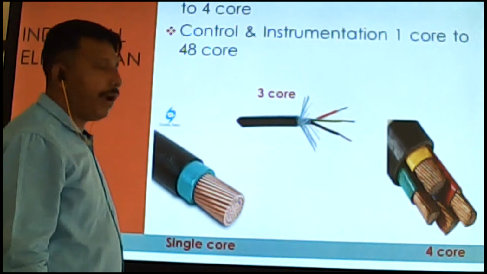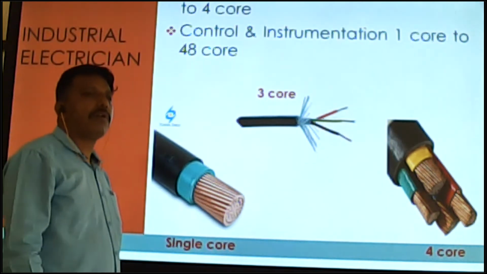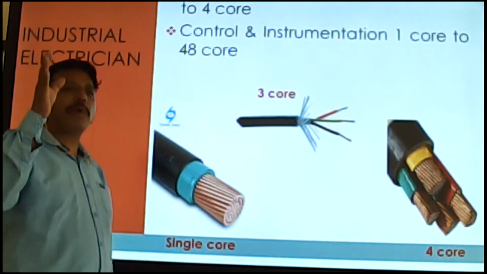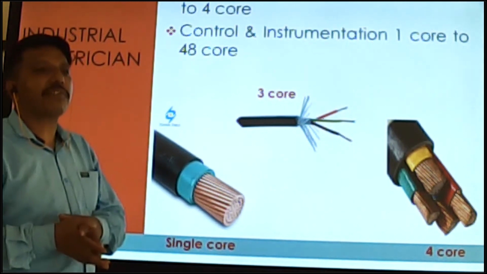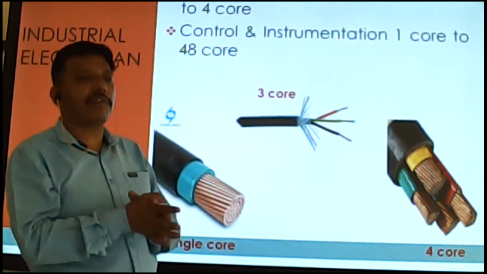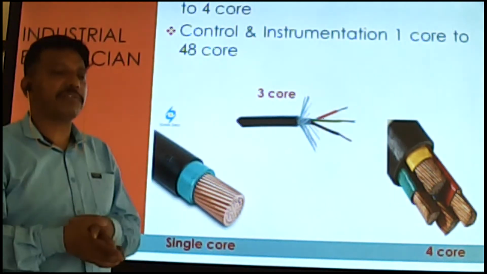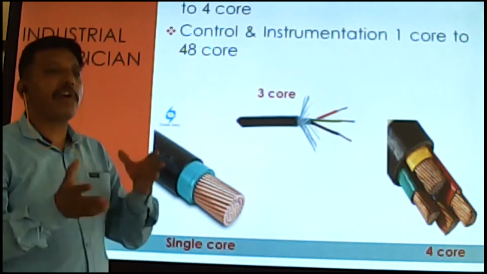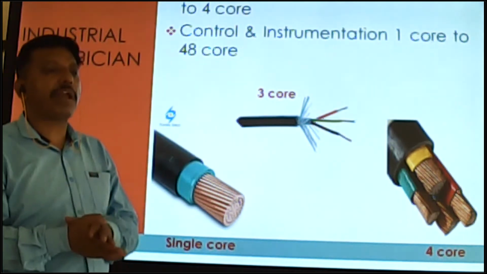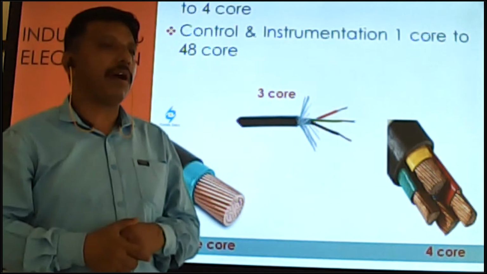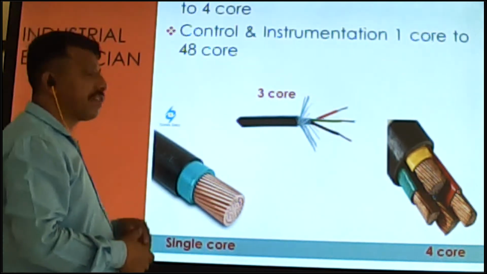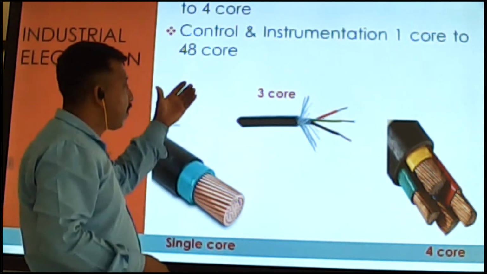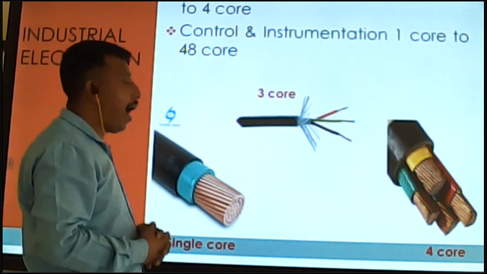And with this three phase supply, if we have a single phase device, we can use only single phase, any one phase of the three phase. If the equipment or device is three phase, we use the three phase supply. Okay, so this is the system of the power coming up to our house.